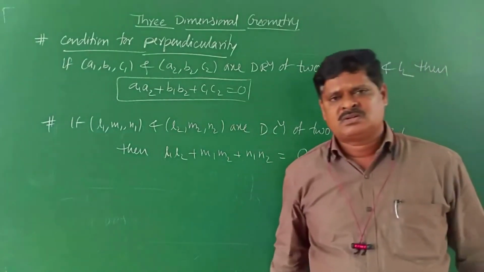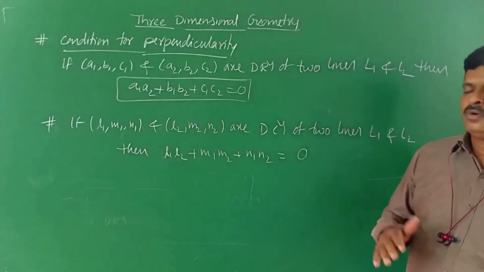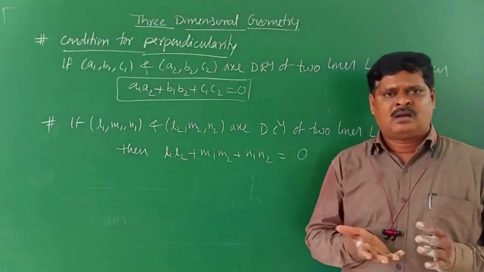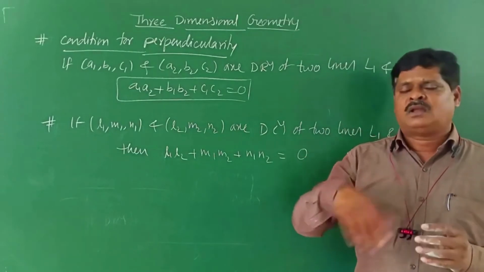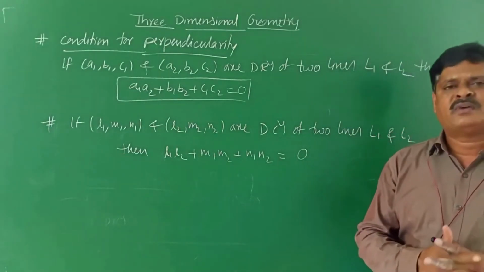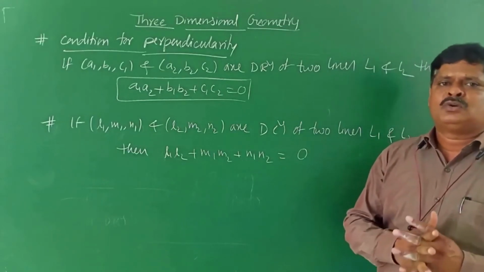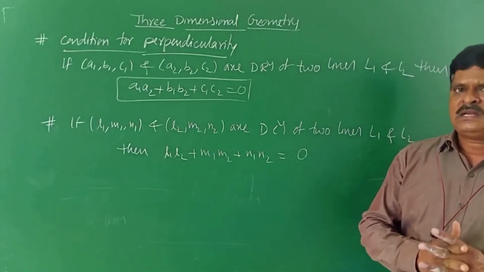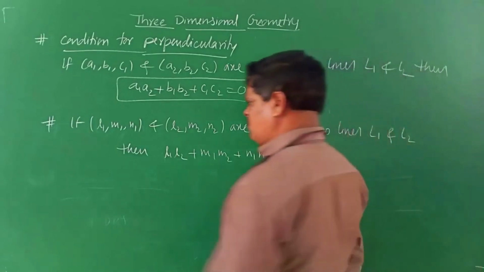Someone asked me, sir, if the lines are neither parallel nor perpendicular, there exists another case, that is the intersecting case. Then how do we find the angle between two lines if we know the direction ratios? That we'll discuss now.